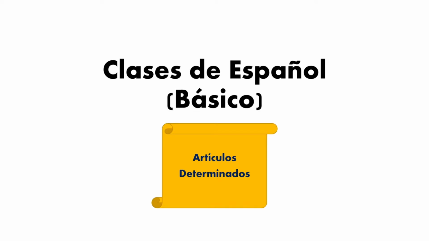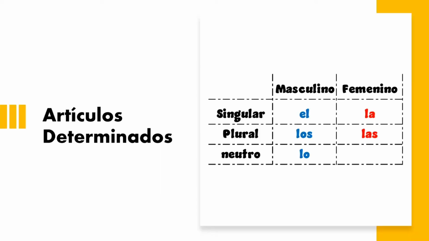Okay guys, so now let's get started with this video. As I told you, we are going to talk this time about artículos determinados. In the last video we talked about artículos indeterminados that were un, una, unos, unas. But this time we are going to talk about the artículos determinados. Let's get started. Okay guys, so now we have here the articles. We have the masculine, the feminine way, the singular and the plural way. In this case we also have the neutral way.